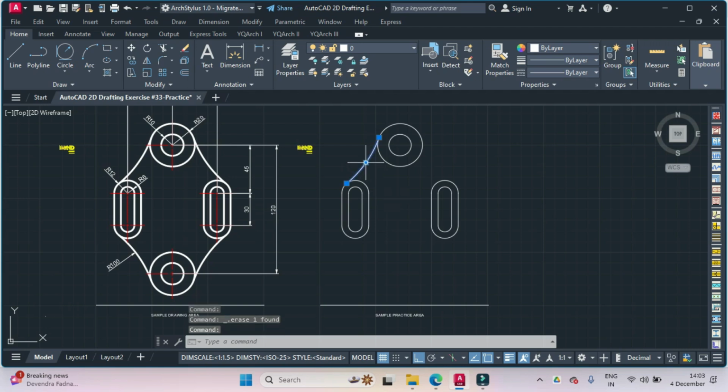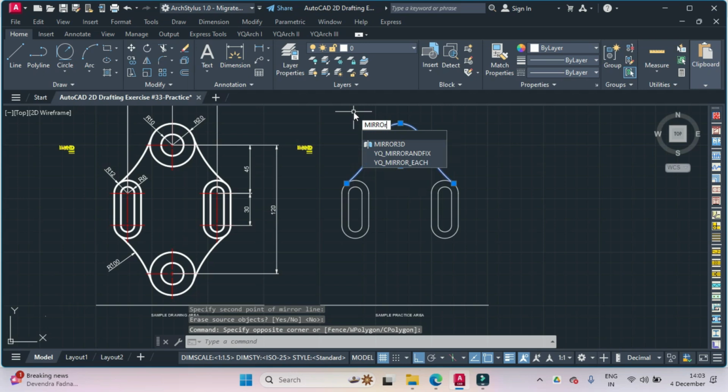Then I will mirror this entity, so I'll select this and I'll type mirror. First point of mirror line is this, and second point is this. Hit enter, and then I'll mirror this.